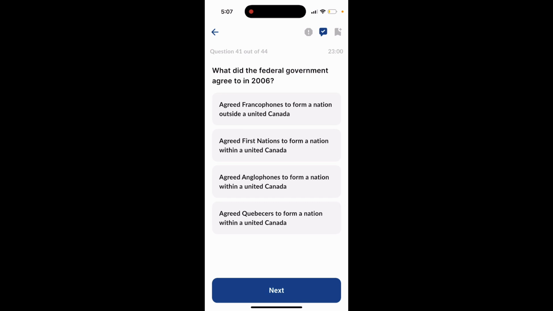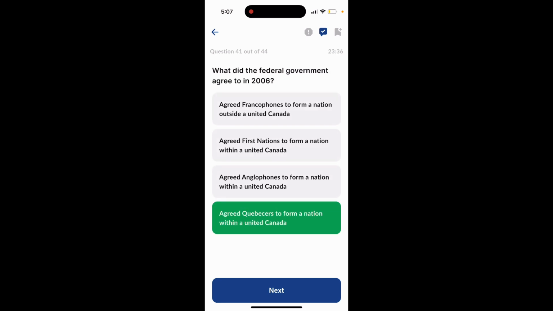What did the federal government agree to in 2006? Option 1, agreed Francophones to form a nation outside a united Canada. Option 2, agreed First Nations to form a nation within a united Canada. Option 3, agreed Anglophones to form a nation within a united Canada. Option 4, agreed Quebecers to form a nation within a united Canada. The answer is option 4, agreed Quebecers to form a nation within a united Canada.